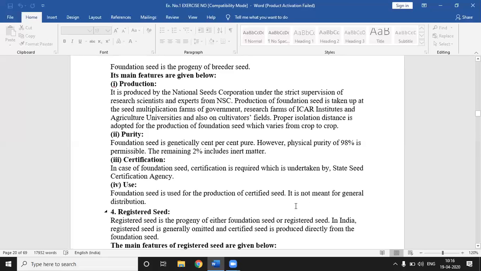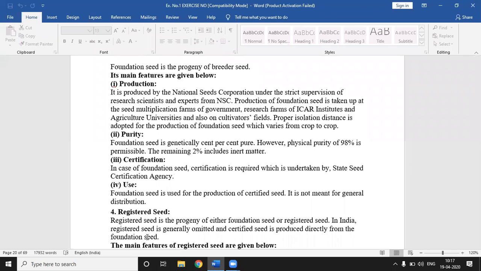First we study the nucleus seed, breeder seed, foundation, then registered and certified. The next seed is the registered seed. Registered seed is not mainly used in India, but in other foreign countries this seed is used. But in the exam we write the registered seed also.